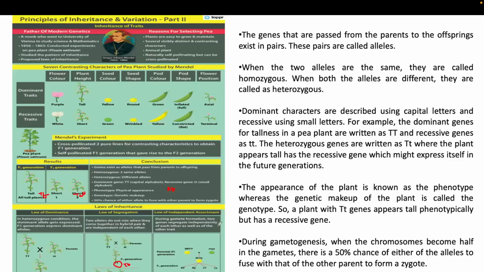Then the law of independent assortment tells us that one trait can be independently crossed with another type of trait. So those are the three different types of laws.